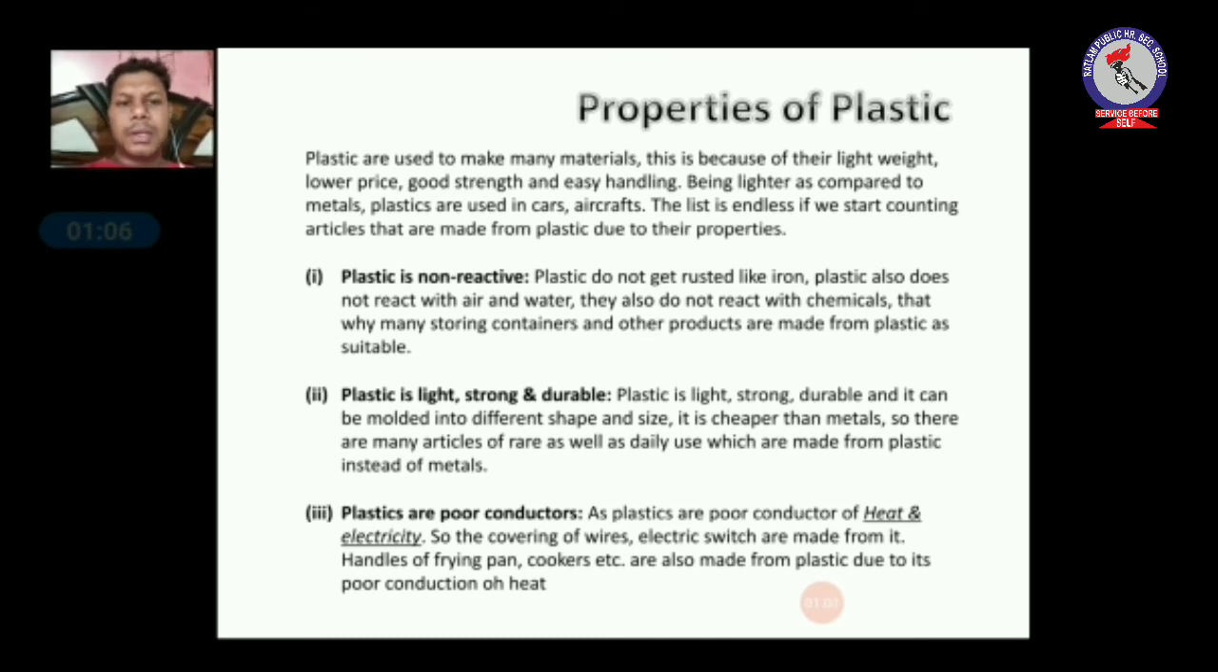The third property of plastic is that it is a very poor conductor of heat and electricity also. As plastic is a poor conductor of heat and electricity, it is used for covering electrical wires and it is also used to make electrical switches. Handles of frying pans, screwdrivers and cookers are also made of plastic because it is a poor conductor of heat as well as of electricity.